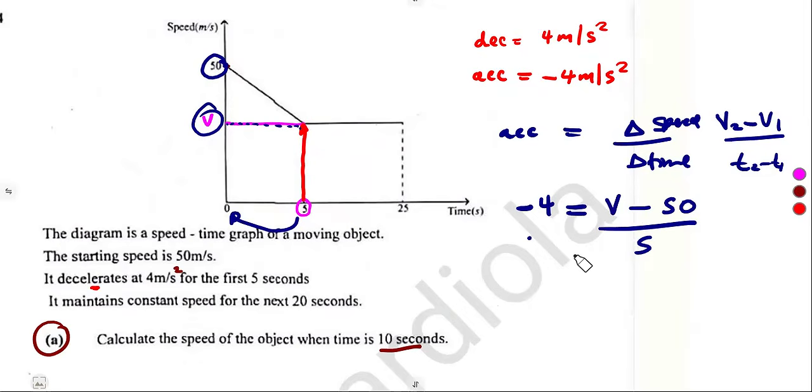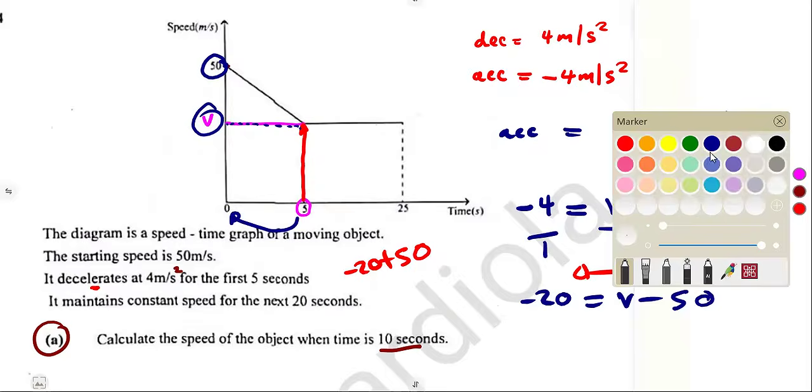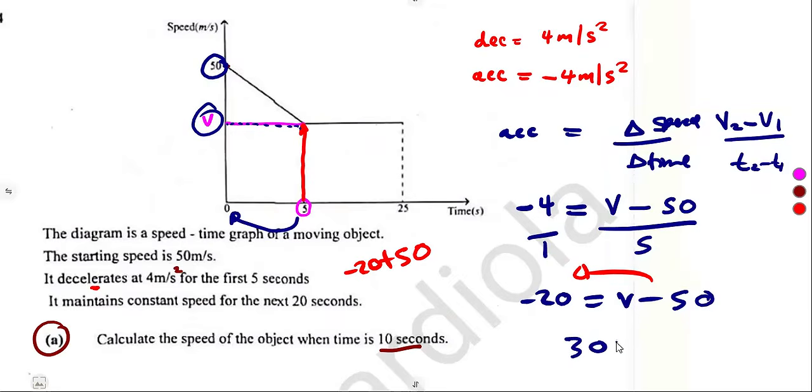So let's find V. Cross multiply: -20 is equal to V minus 50. Taking the minus to the other side, it becomes positive. So that's -20 plus 50, which is 30. Just like that. So the speed at this point is 30 meters per second at 5 seconds.